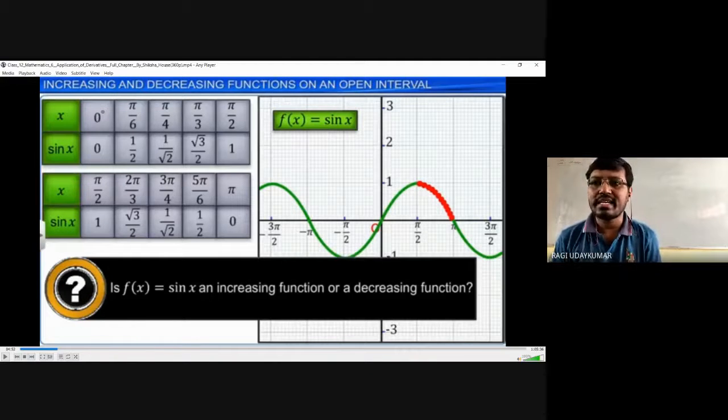Suppose sin x is increasing or decreasing. Like that, for any function you take into consideration, you can find out whether it is increasing or decreasing. Normally this is by graphical observation. Whenever you see the graph like this, sin x is neither increasing nor decreasing.